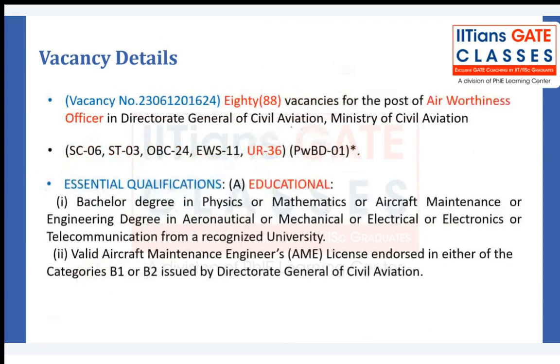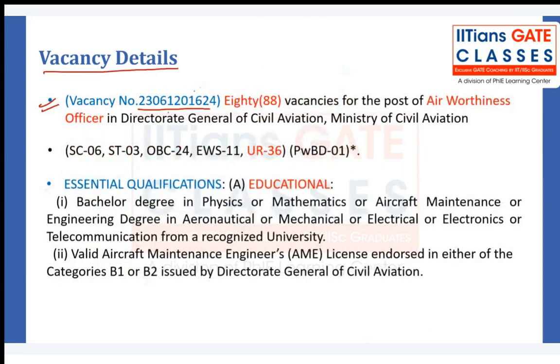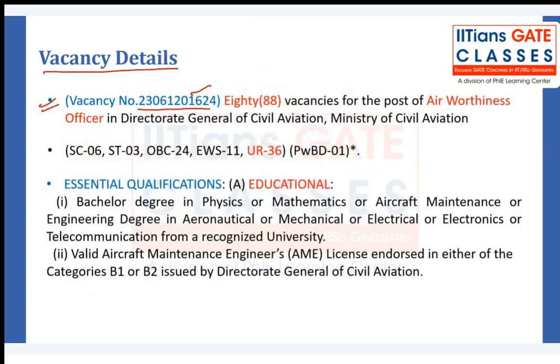The second vacancy we have got here, you can see the vacancy number 23061201624, and this is 624. So this is 1624 and this is 2624. Here we have got 88 vacancies.